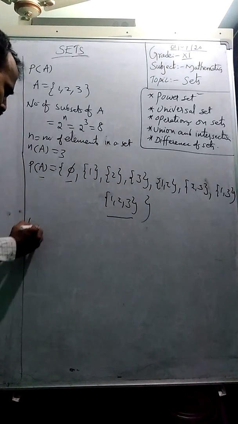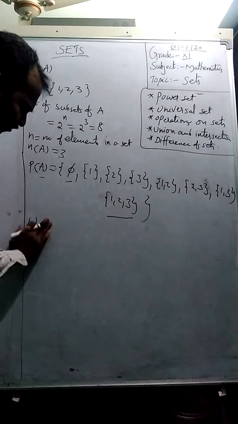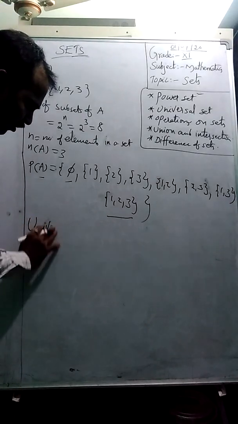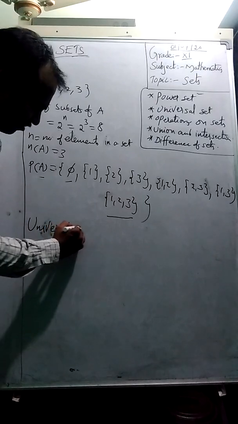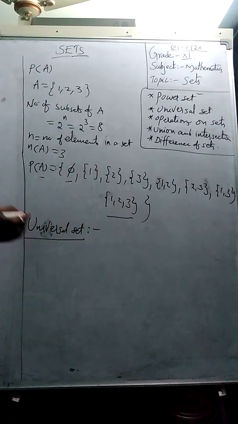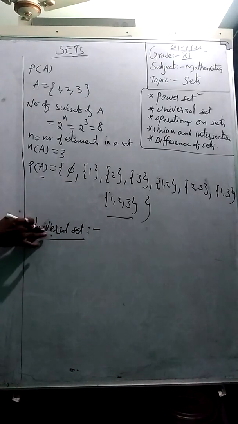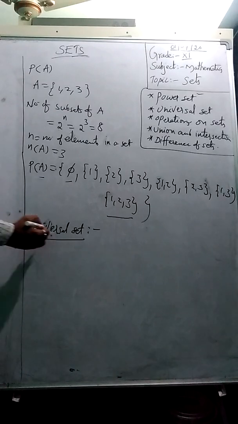Let us discuss the universal set. In that name itself we have the word universal. Generally we call the universe a big, whole concept. For example, if you take our school, Johnson Grammar School is a universal set. Grade 11, grade 12, grade 10, grade 9, grade 8, up to all the classes are its subsets. So a universal set we can define as a set which contains all the elements of its subsets.